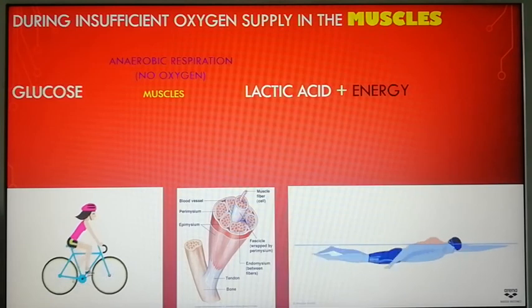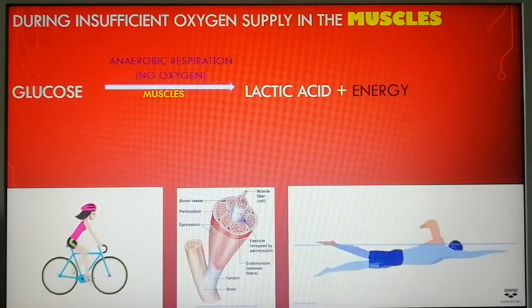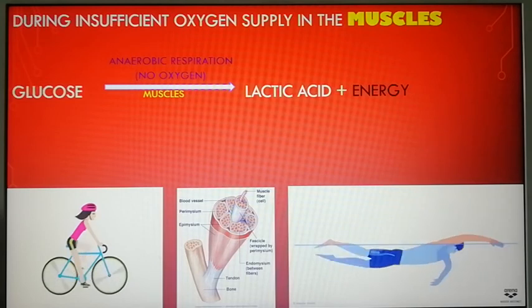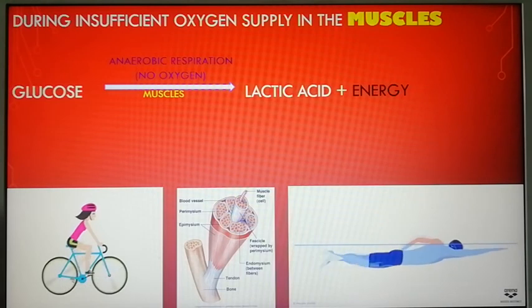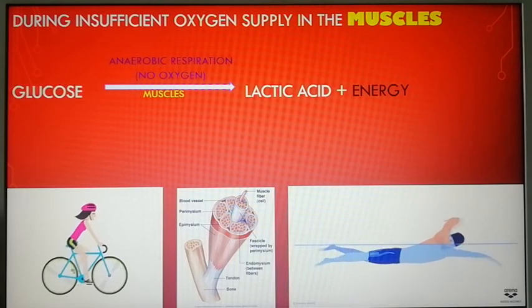During insufficient oxygen supply in the muscles, glucose is broken down to lactic acid and energy is released, instant energy. Remember, this process occurs in the absence of oxygen, and it is an anaerobic respiration occurring inside the muscles. It is required at the time of emergency in the muscles.